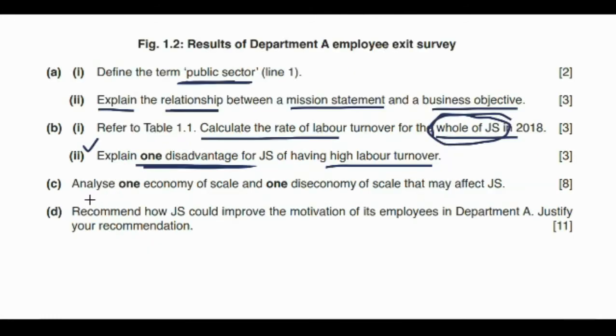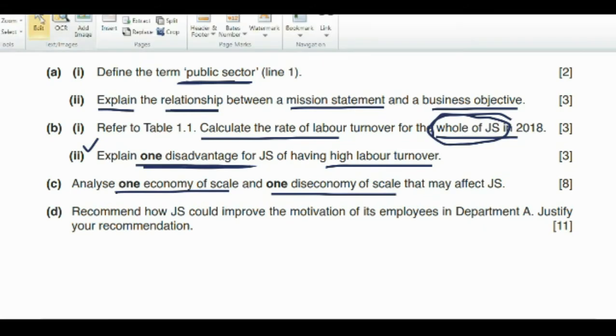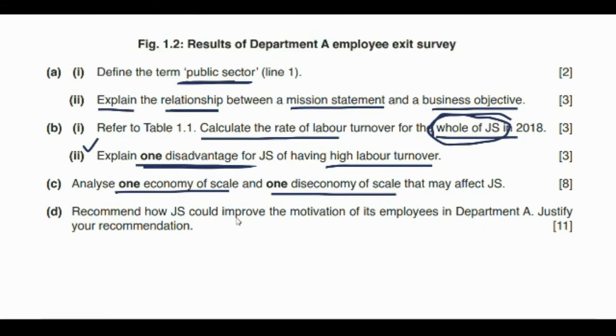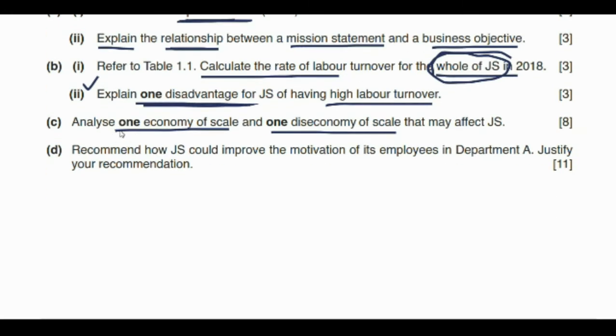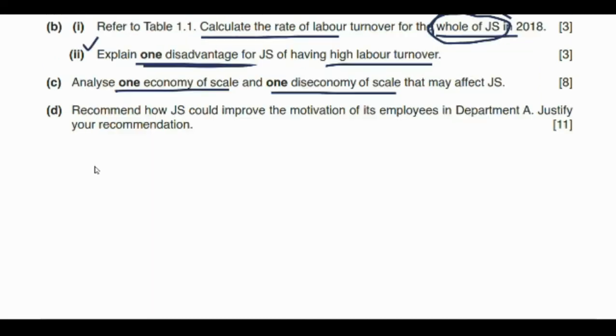Now coming to question C, it says: analyze one economy of scale and one diseconomy of scale that may affect JS. When we were reading the data, we did see that JS is experiencing economies of scale and diseconomies of scale. The question is asking us to analyze only one economy of scale and one diseconomy of scale.